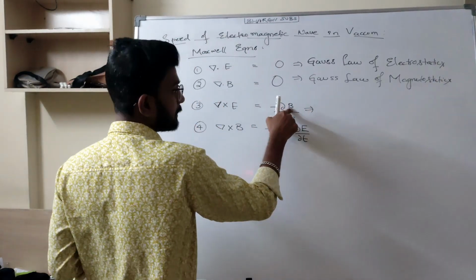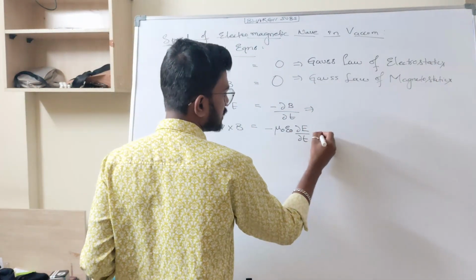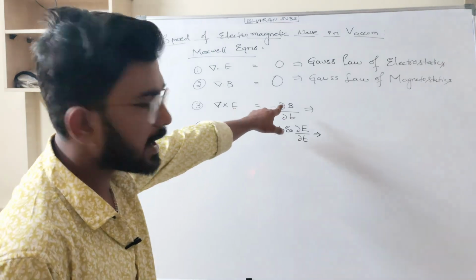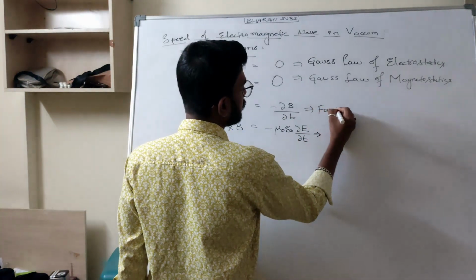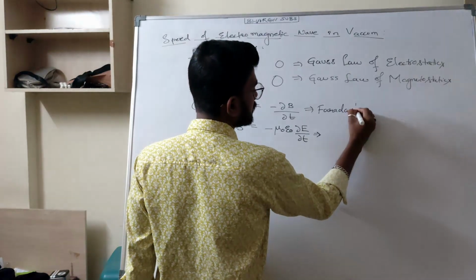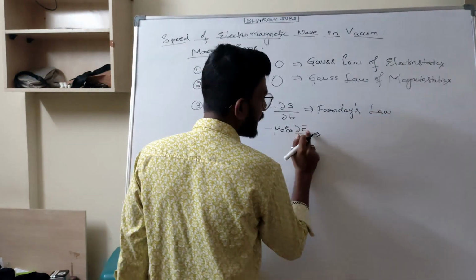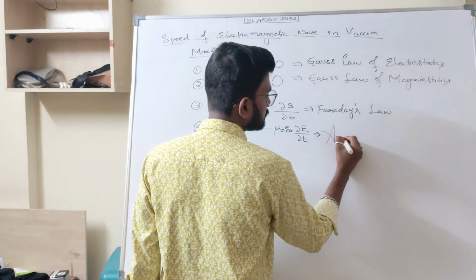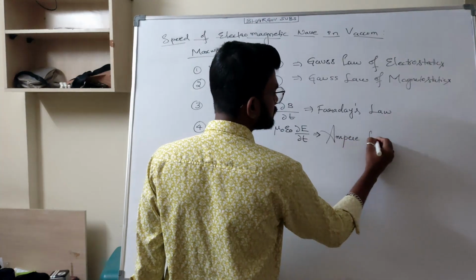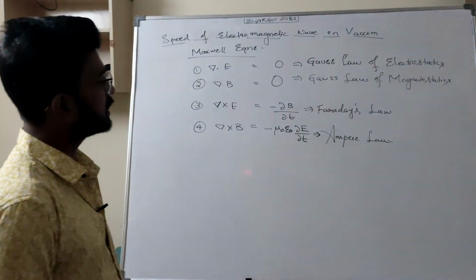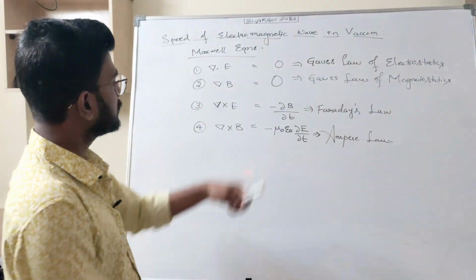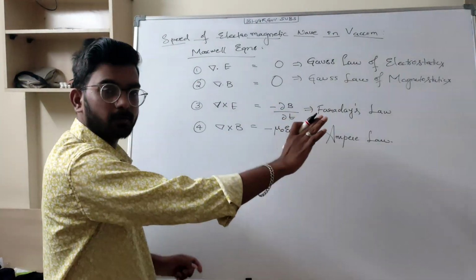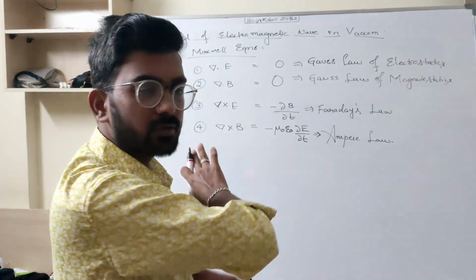And this one here, magnetic field there, here electric field there. Magnetic field there, no? This was Faraday's law. This one, electric field there, Ampere's law. Okay, Faraday's law, Ampere's law, Gauss's law of electrostatics, Gauss's law of magnetostatics. Simple. These are the 4 equations. Okay, it was clear.